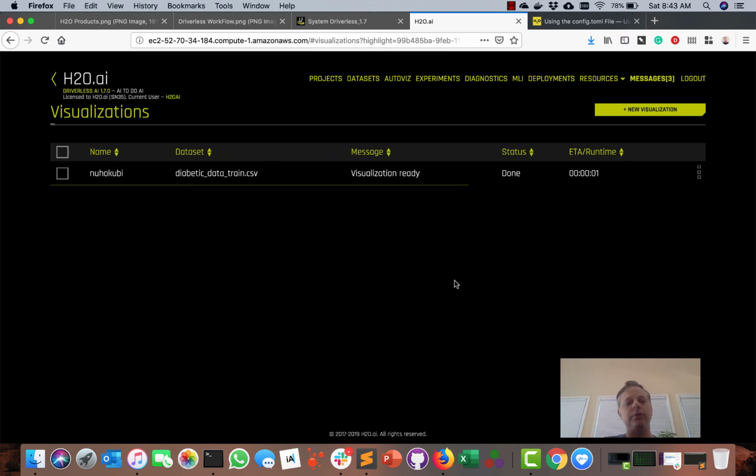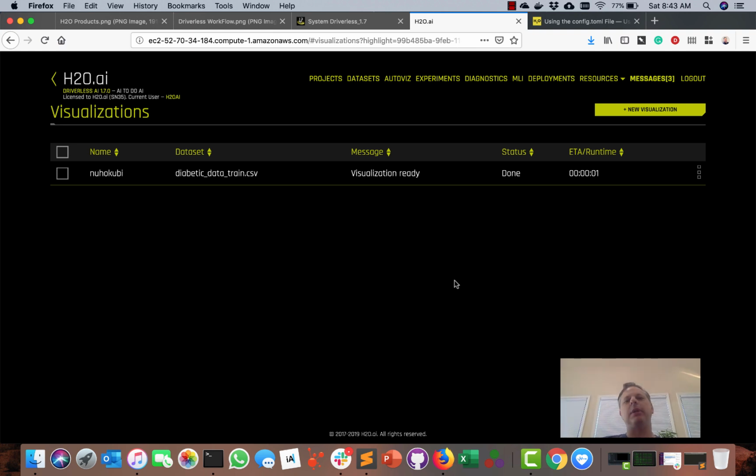And so what Driverless will do now is run a small visualization model. It'll turn on and off 20 different types of visualizations and only show you the ones that have actually been triggered. Things like outliers, skewed histograms, correlation graphs or correlation scatter plots.